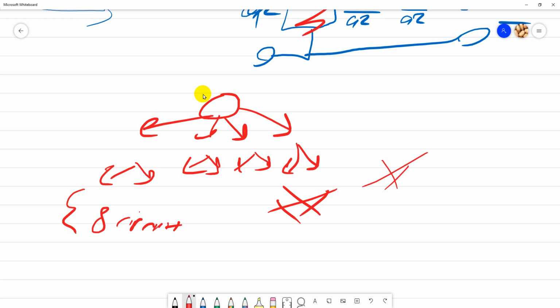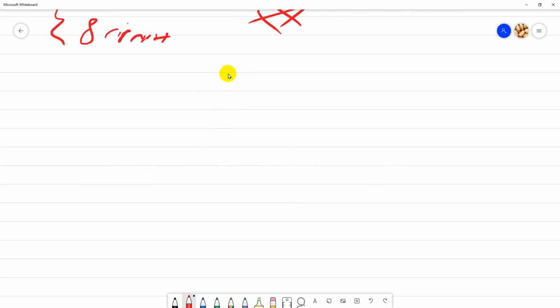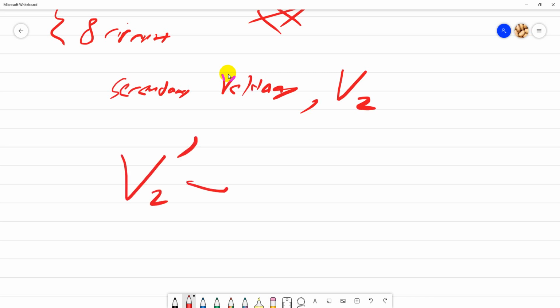Of course, when you want to answer this question, if the question asks you to find the secondary voltage, this means V2. If your calculation gives V2 bar, make sure you convert this to V2.